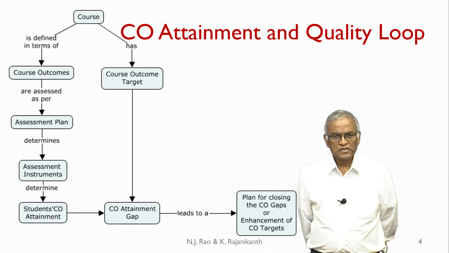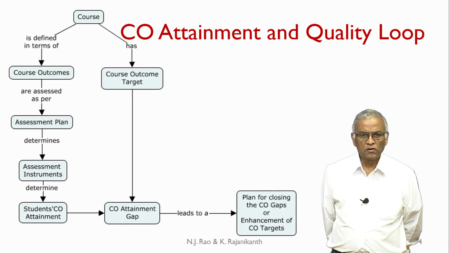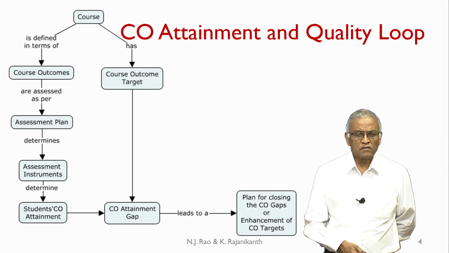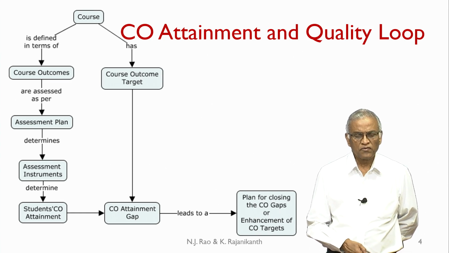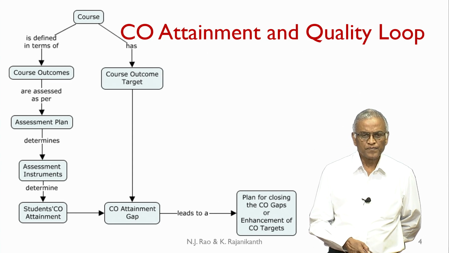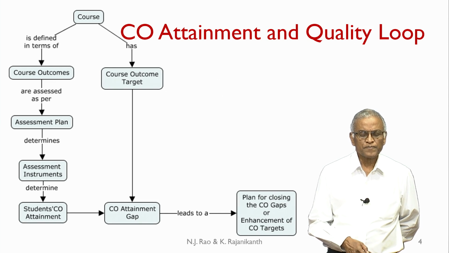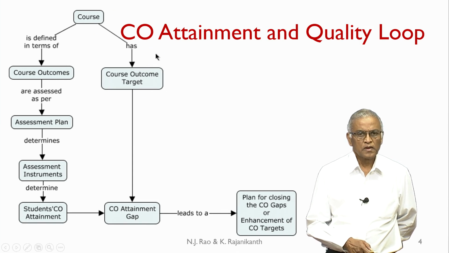While we presented this earlier, let us look at CO attainment and the quality loop. This diagram captures the articulation matrices and the way we compute the attainment gaps and set the targets, all these relations. If you look at the course, first it has course outcome targets.